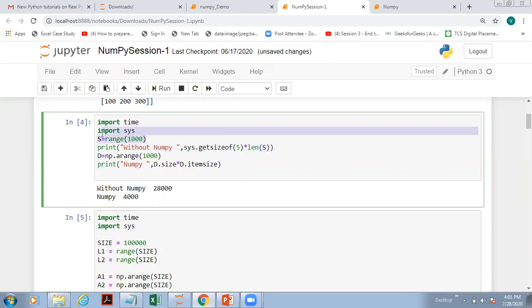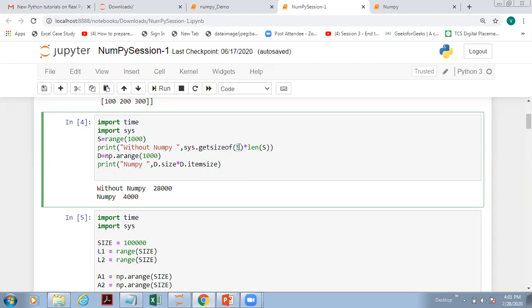Because S is containing that range of numbers. So here we are assuming there are 1000 numbers and into 5 we are doing some mathematical calculation to evaluate how much size this will consume. If you are using sys.getsizeof, this is an inbuilt method we are using to get the size of any element.